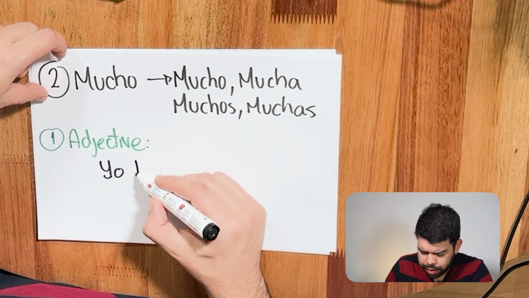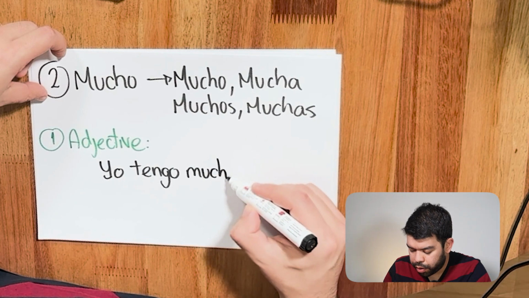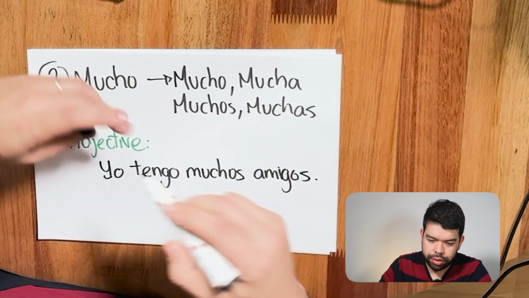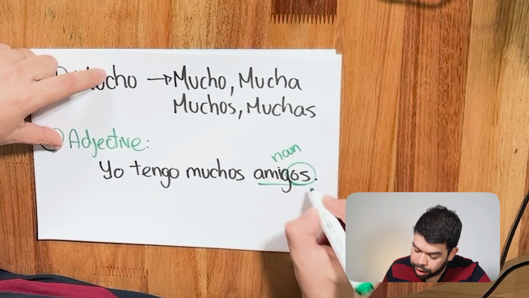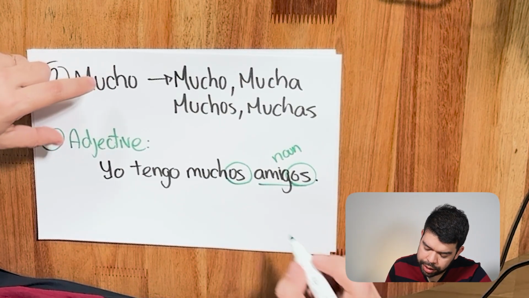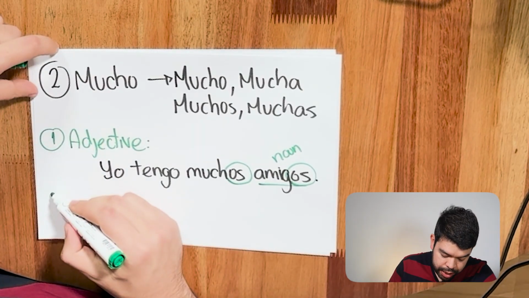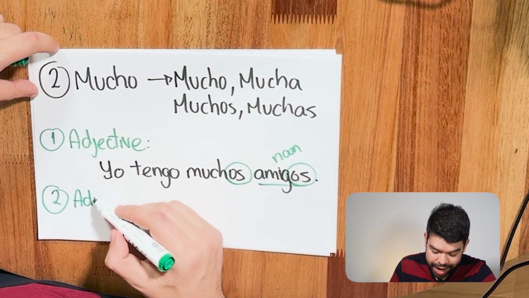Yo tengo muchos amigos. Remember, in this case, we use it to describe a lot, much, many, right? So in this case, it goes before this noun, that is amigos. Again, plural and masculine. Muchos, plural and masculine. I have many friends, all right? I have many friends. Now, let's do this thing as an adverb, okay?